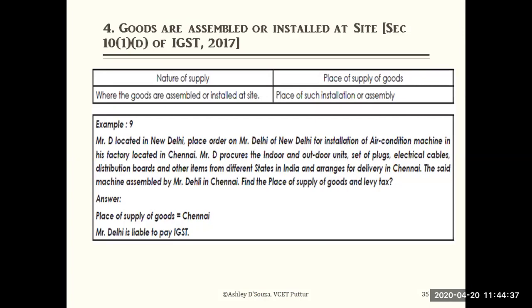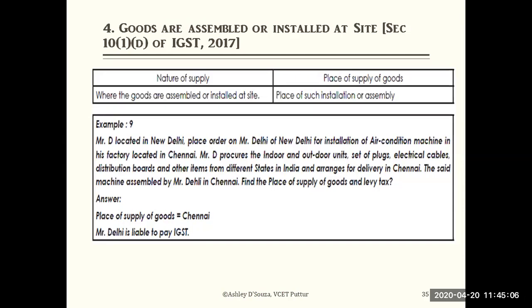Mr. D procures the indoor and outdoor units, set up plugs, electrical cables, distribution boards, and other items from different states in India, and arranges for delivery in Chennai. The said machine is assembled by Mr. Delhi in Chennai. Find the place of supply of goods and levy tax.